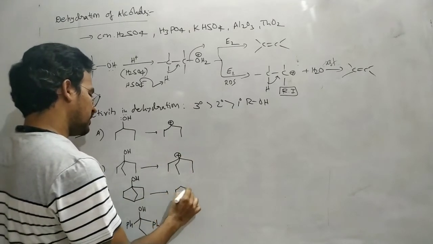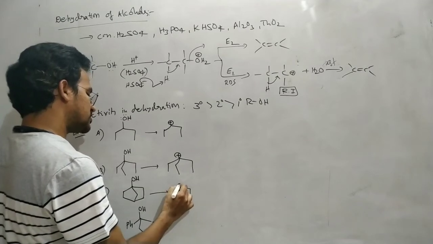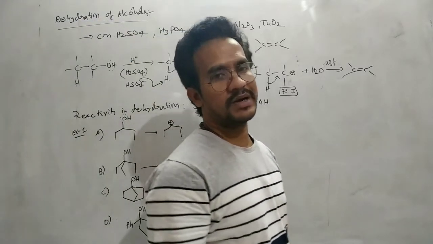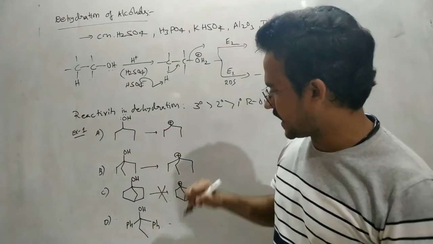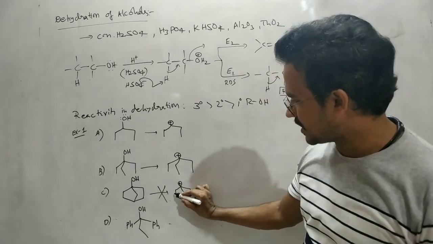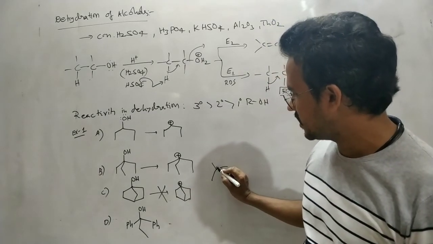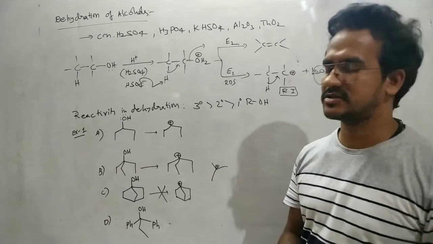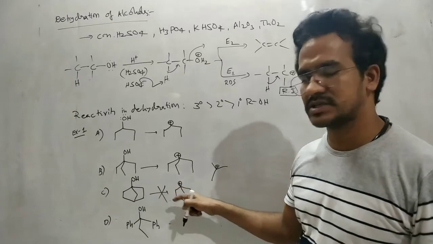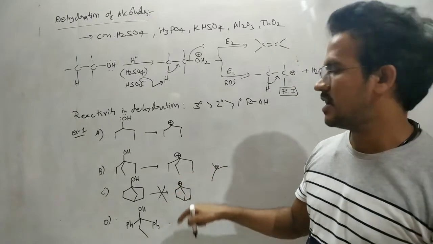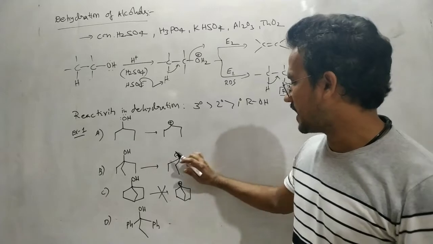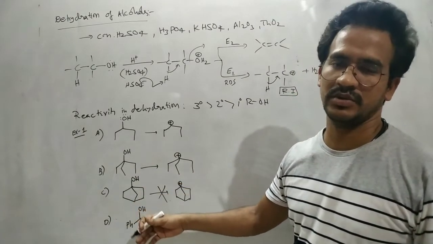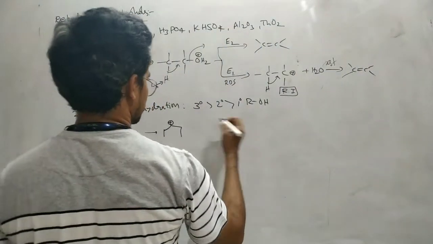Now here, it is also a tertiary alcohol, but formation of the carbocation on this bridgehead carbon is impossible, because from Bredt's rule planarity does not exist at the bridgehead position. It seems to be pyramidal, but a carbocation must be planar, which must satisfy the 120 degrees bond angle or nearly 120 degrees. But attaining 120 degrees or planarity is difficult on this carbon. That's why it is not involved in a dehydration process. It is very less reactive in dehydration, almost negligible. So C is the least reactive.